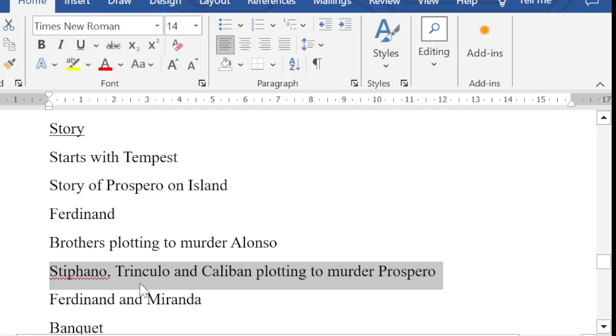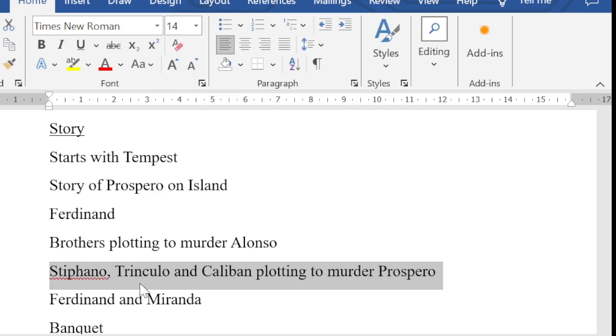Stefano was drunk and he gave some wine to Trinculo and Caliban also. And together they became a group and they decided to murder. The main plot was created by Caliban only. He tells them that okay, after murdering Prospero they could control the whole island. So in that manner they were plotting to murder Prospero. Again, this was overheard by Ariel. And Ariel sends a few bad spirits and frightens these three, Stefano, Trinculo, and Caliban, and that plot was also made into a failure.